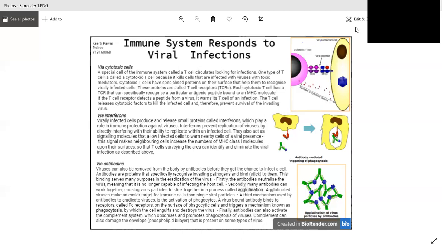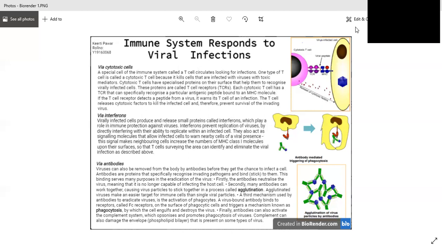Viruses can also be removed from the body by antibodies before they get the chance to infect a cell. Antibodies are proteins that specifically recognize invading pathogens and bind to them. This binding serves many purposes in the eradication of the virus. Firstly, the antibodies neutralize the virus, meaning that it is no longer capable of infecting the host cell.